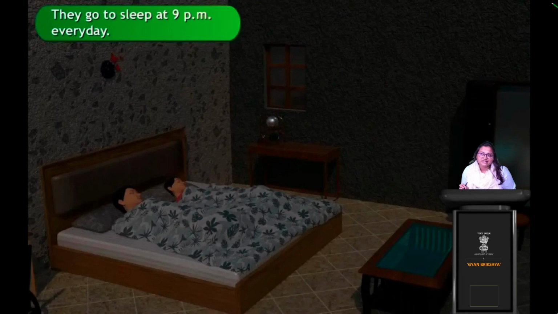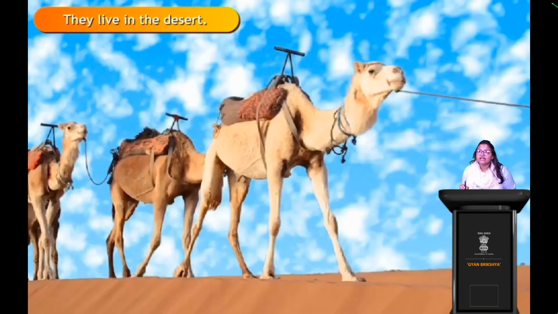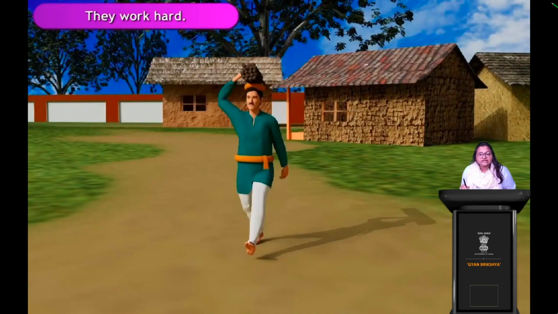Now, what is happening? We can see camels, right? So the sentence is, they live in the desert. Okay. Now, moving ahead, what is the man doing? He is carrying sticks and logs on his head, right?